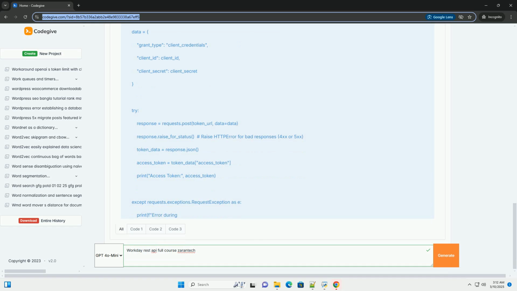1. Introduction to Workday REST API. What is the Workday REST API? The Workday REST API is a web service interface that allows external applications to interact with Workday programmatically. It follows the principles of REST, representational state transfer, using standard HTTP methods, get, post, put, delete, patch, to access and manipulate Workday data and functionality.